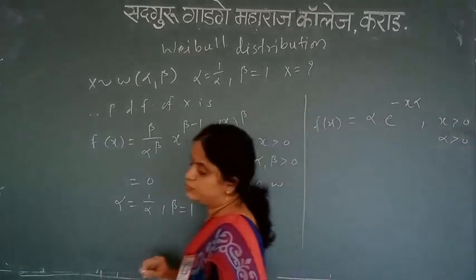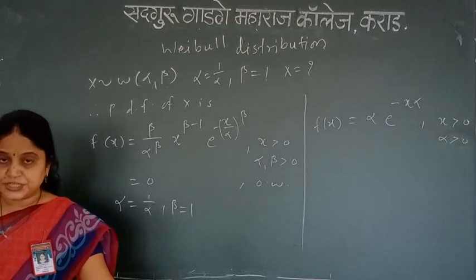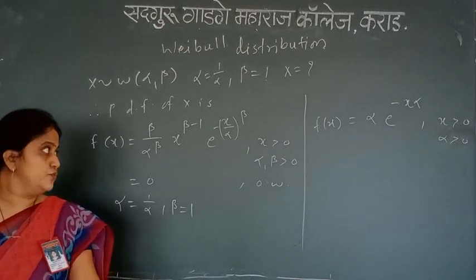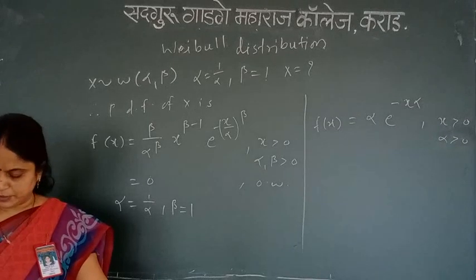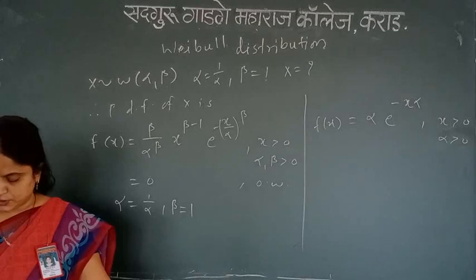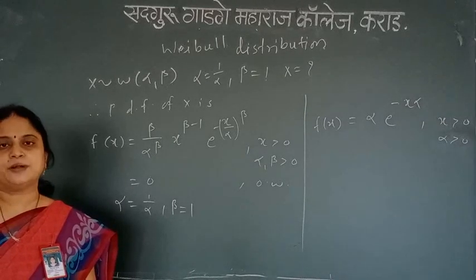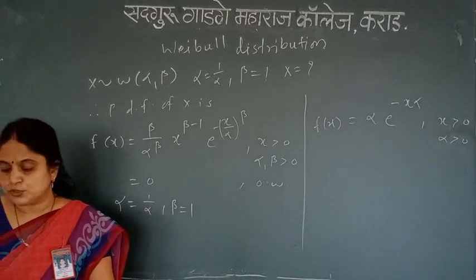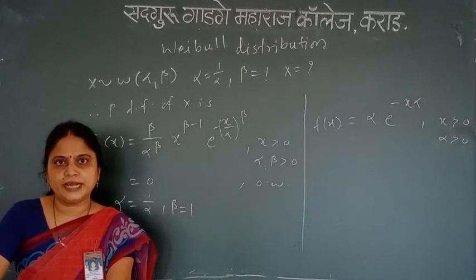So what is the distribution over here? This is the PDF of exponential distribution with parameter alpha. Again, in gamma distribution, if we put the second parameter as 1, then we get this.